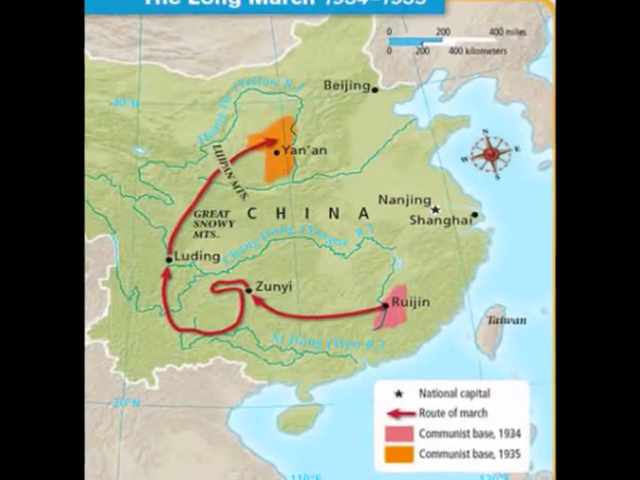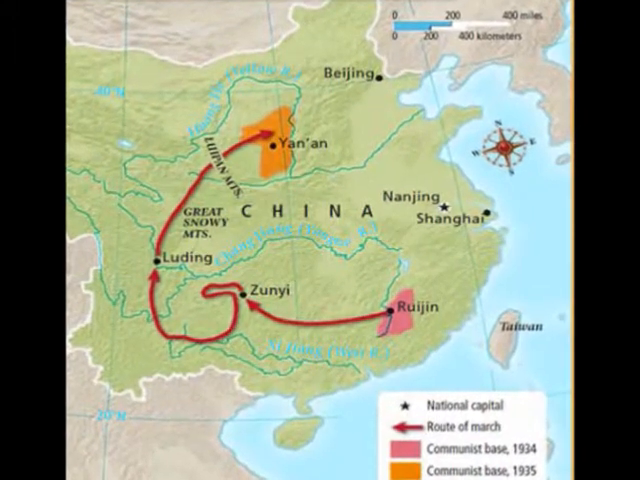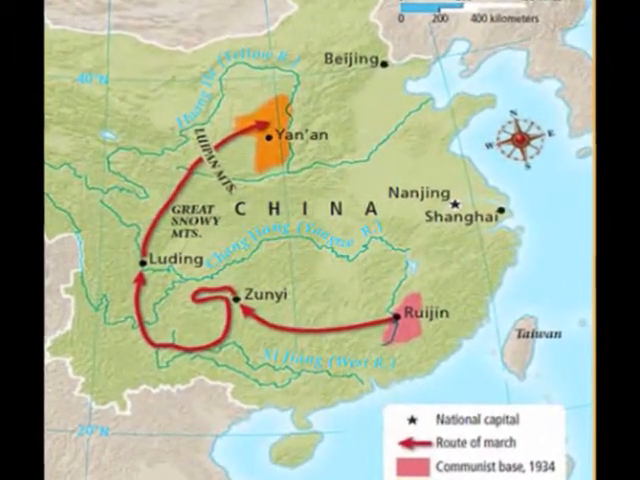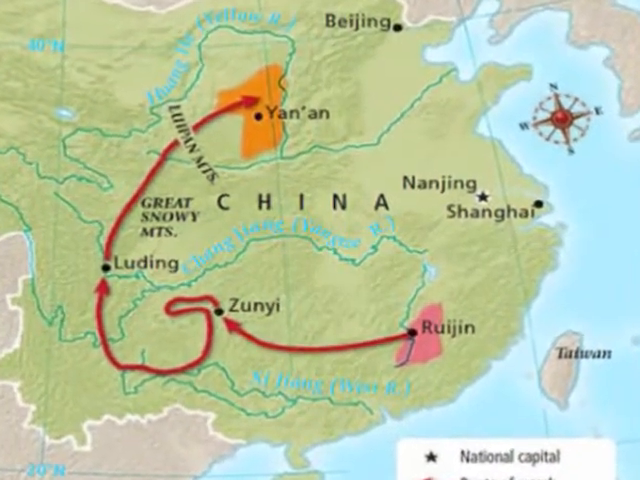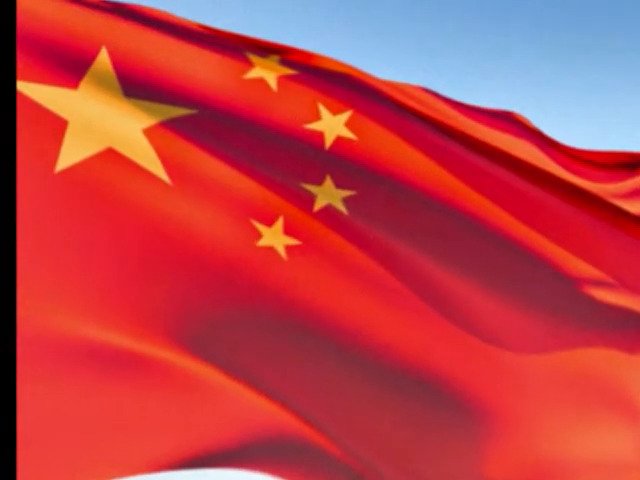In 1934, the Nationalist Party had surrounded the Chinese Communist Party, and in order to escape, the Chinese Communists fled on what is known as the Long March, walking over 6,000 miles. But in 1937, the Japanese invaded China as a part of World War II, and the Nationalist Party and the Communist Party put their differences aside to fight together to defeat the Japanese. After the Japanese were defeated at the end of World War II, the Civil War continued.